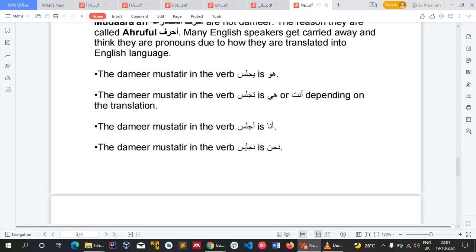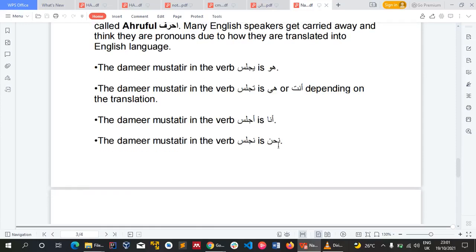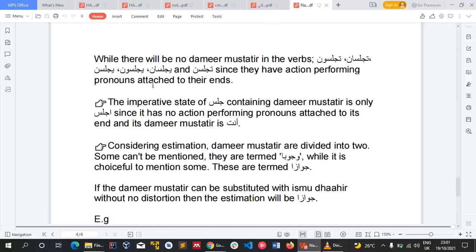And then for najlisu, the domir mustatir is nahnu. I hope you get. So yajlisu, the domir mustatir is huwa. Tajlisu, it can either be hiya or anta, depending on the translation. Then the ajlisu, it is ana. The najlisu, it is nahnu. I hope you get. Now, so while there will be no domir mustatir in the following verbs, we have tajlisuna, tajlisani, yajlisna, yajlisuna, yajlisani, tajlisna.